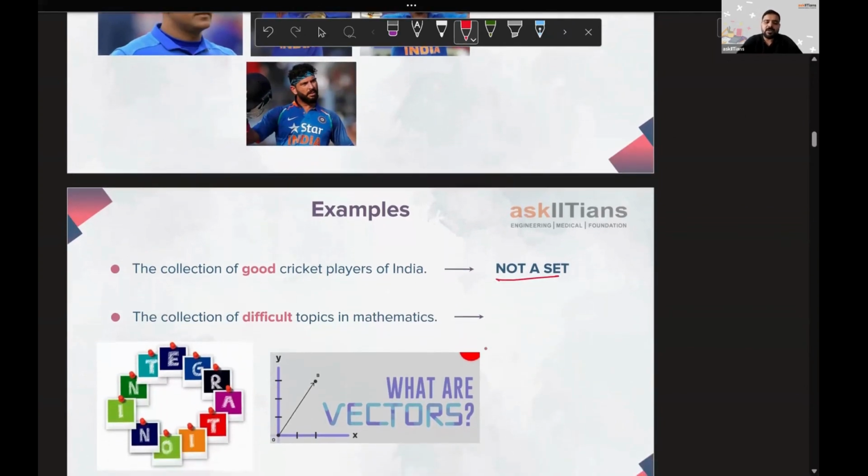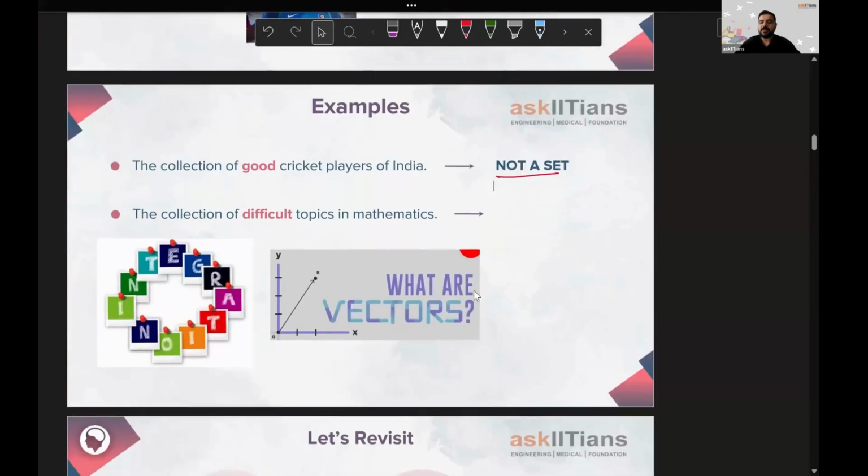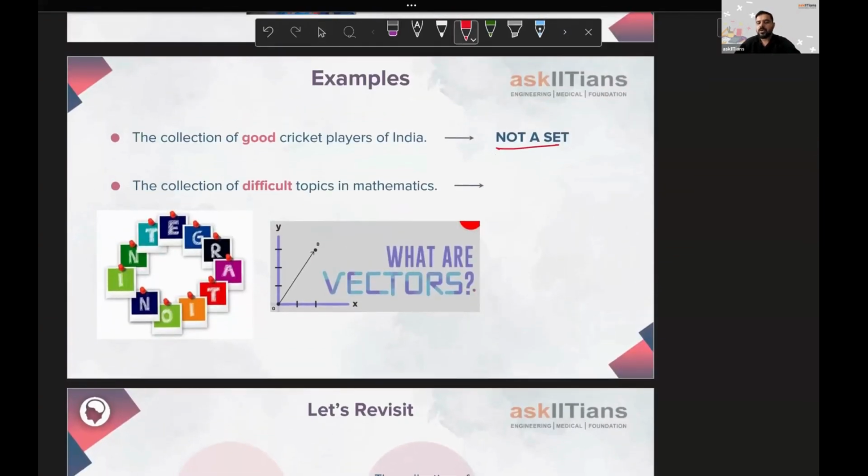Similarly, if I talk about the collection of difficult topics in mathematics, you might have had some interactions with your seniors, your elder siblings. You might have asked which topic of 11th grade is going to be difficult. They might have given different lists of chapters. Someone might have told you integration is going to be very difficult, vectors are going to be very difficult. Others might say other chapters. Someone might feel trigonometry is very difficult, someone might feel complex numbers are difficult. So this list is not fixed for everyone. Hence, this is not a set.